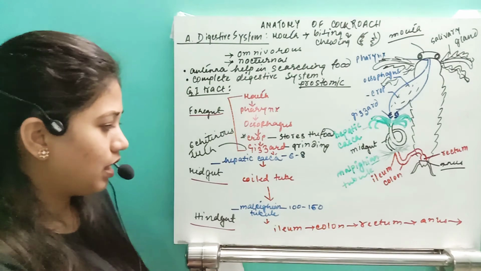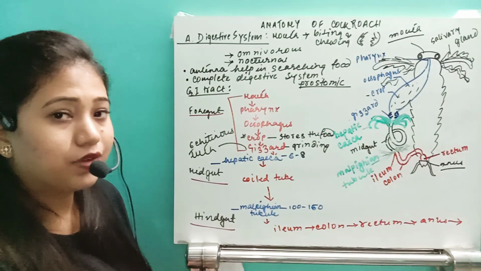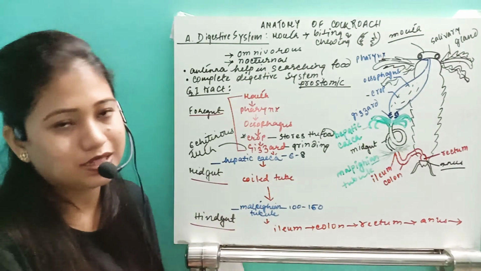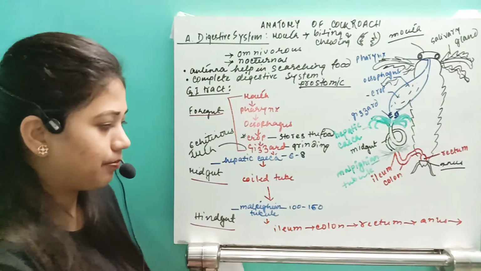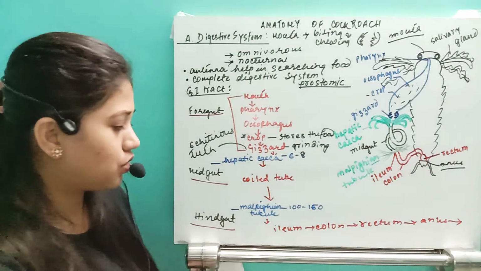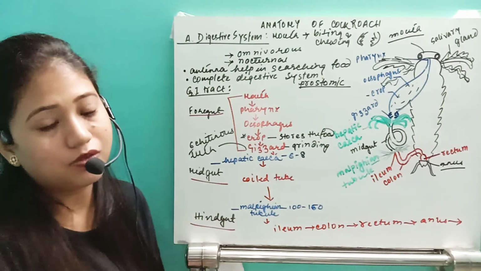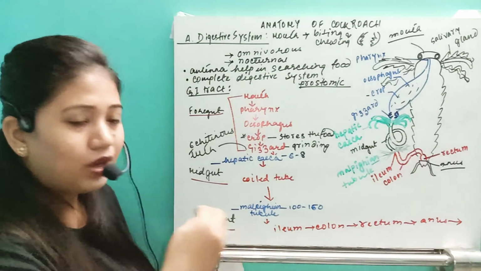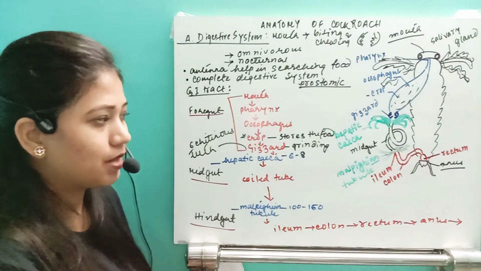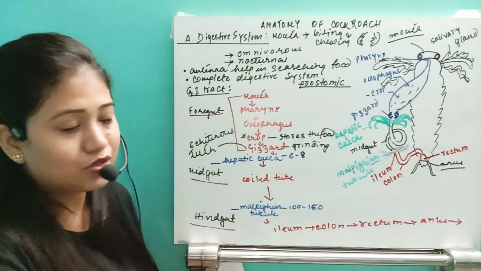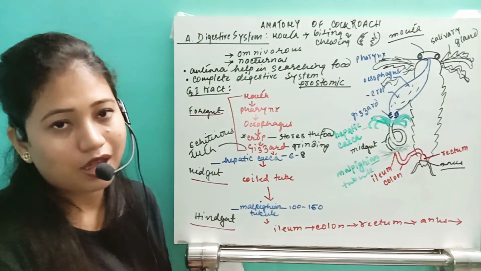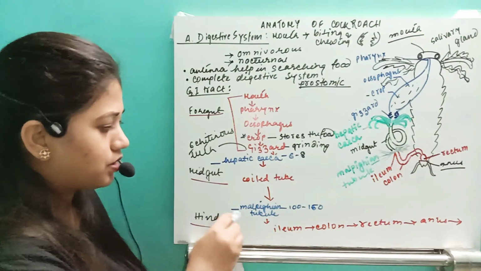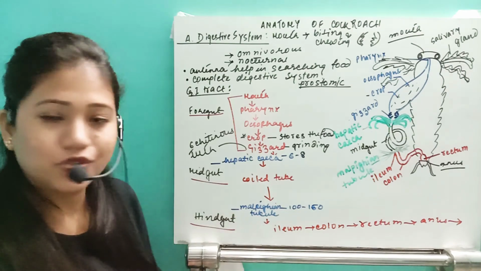Midgut is over. Then after absorption, what will be left? The undigested food product. So it will pass to the next part, that is the hindgut or the ileum. What happens at the junction of the midgut and the hindgut? There are around 100 to 150 small hair-like projections arising. They take the waste product into the alimentary canal and remove it with the undigested food remains, that is uric acid. So there are around 100 to 150 hair-like projections.